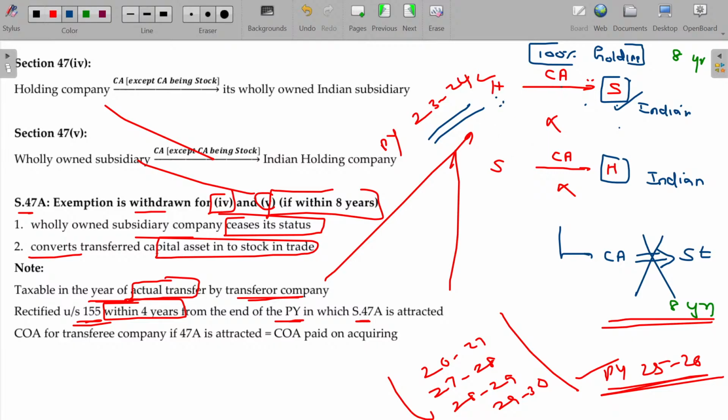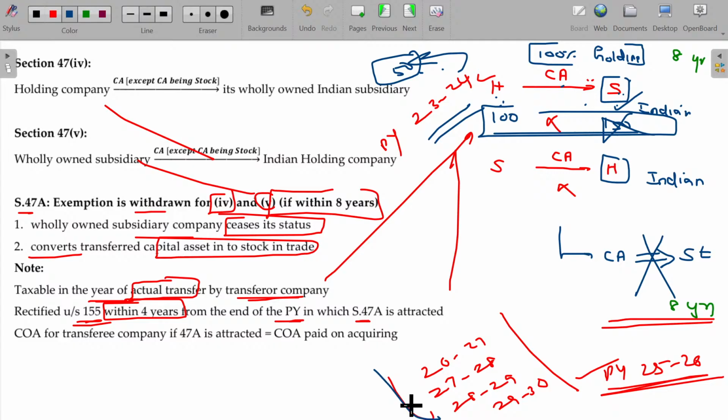So, H transfers the capital asset to S, purchased for 100 rupees and sold for 150. S never bothers about 150, and H is also not considering this a sale, so no tax is leviable. But on violation, automatically the difference between these two will be considered as capital gain in this year, and the tax is payable only in this year, the year of violation. The cost of acquisition thereafter for the transferee company is equal to the cost of acquisition paid. 150 will be considered, right?